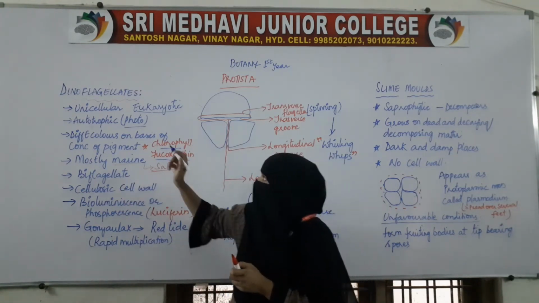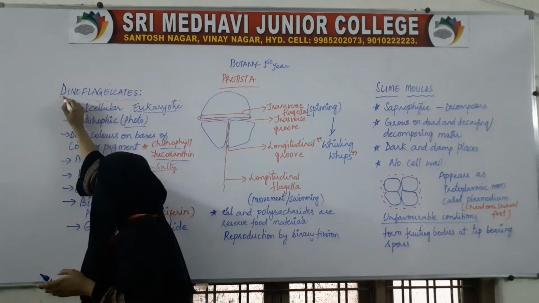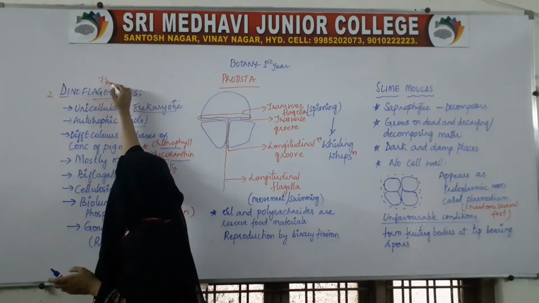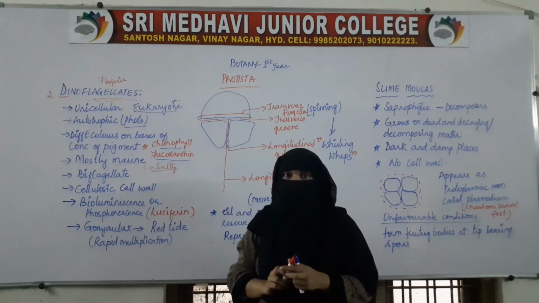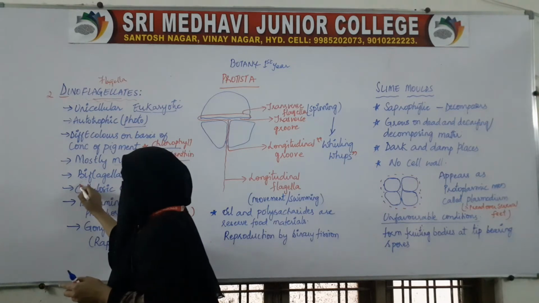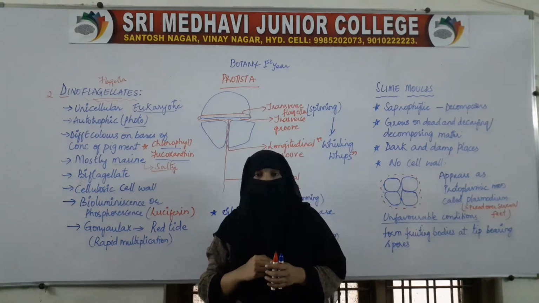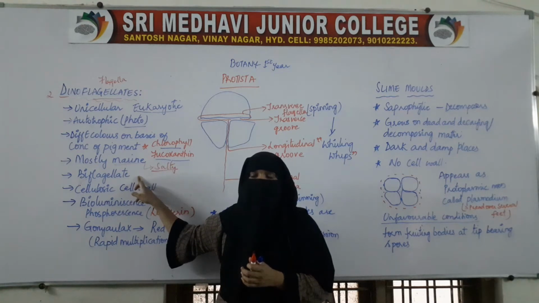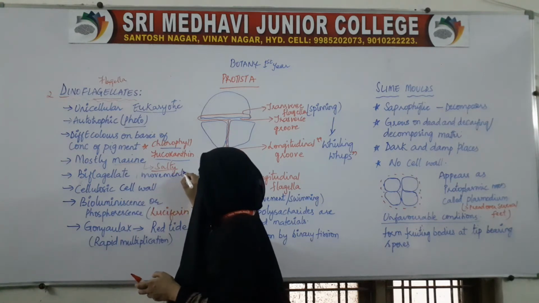These ones are biflagellate. The word itself, dinoflagellates: here di means two, flagellate means flagella. So these dinoflagellates are having two flagella, or we can even say biflagellate. Bi means two, di or bi, that is two. So these dinoflagellates will be having two flagella, and these flagella will be helping these dinoflagellates in movement or swimming.